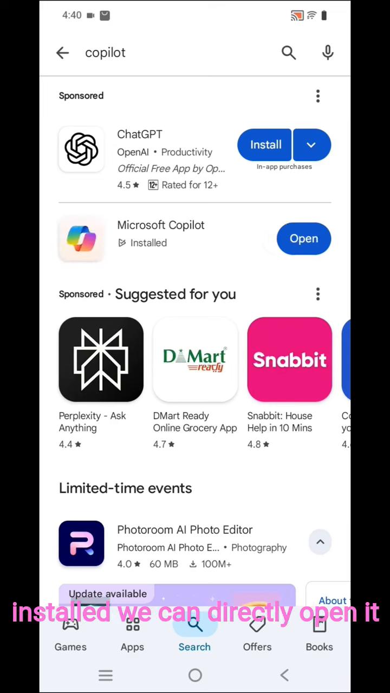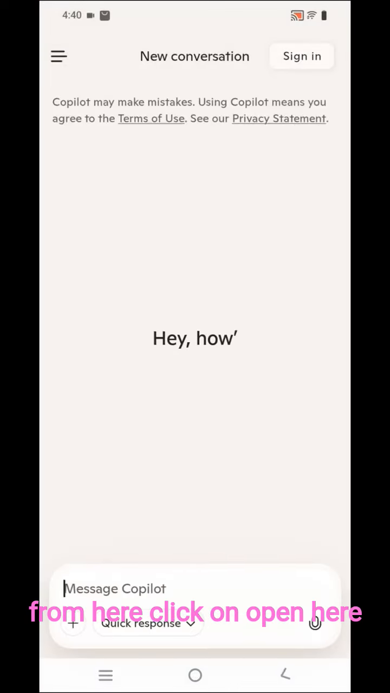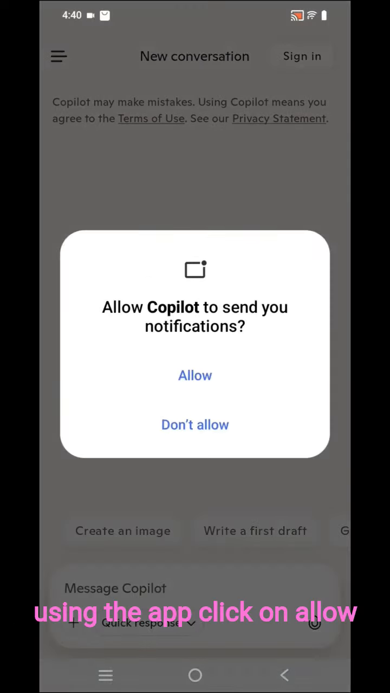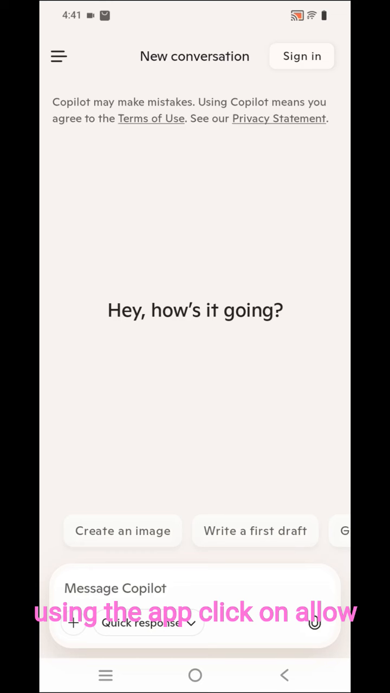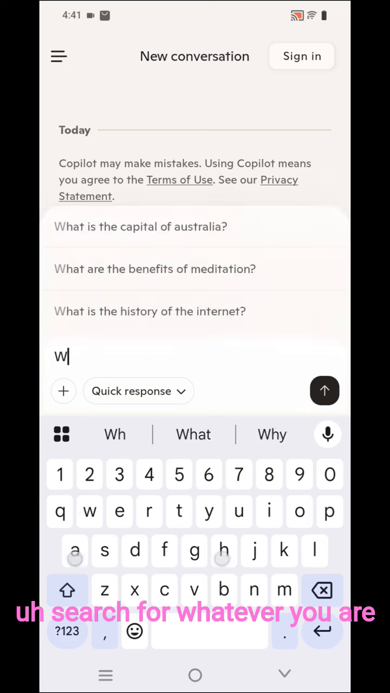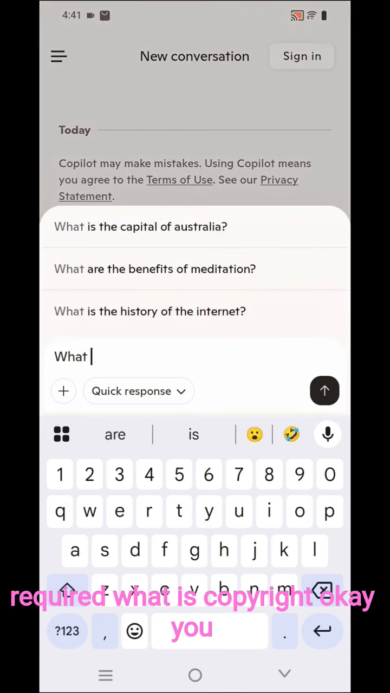Once it is installed, we can directly open it from here. Click on open. Here you can give access, allow while using the app. Click on allow notifications, and here you can directly search for whatever you require.